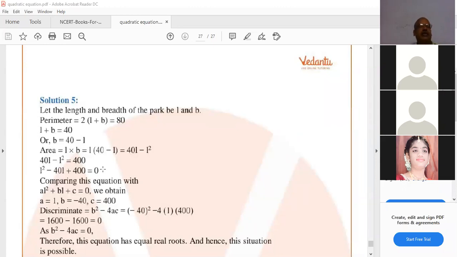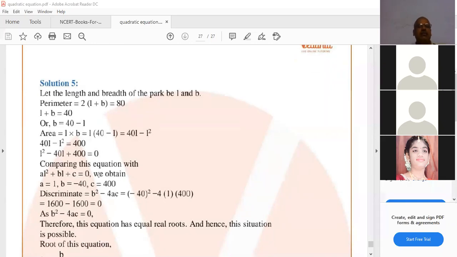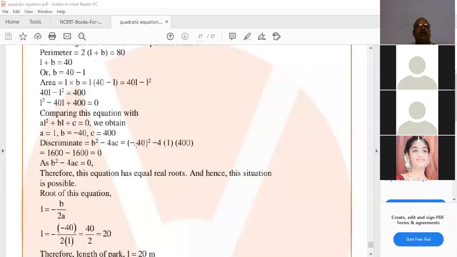L square minus 40L plus 400 equal to 0. B square minus 4AC means minus 40 whole square minus 4 of 400, which is 0. Hence it is 0. Then we can find it.